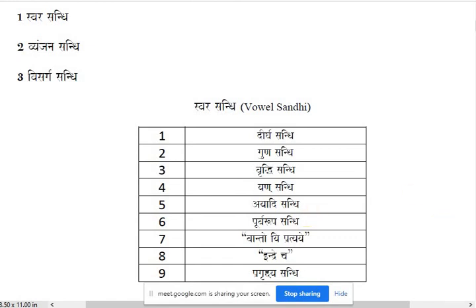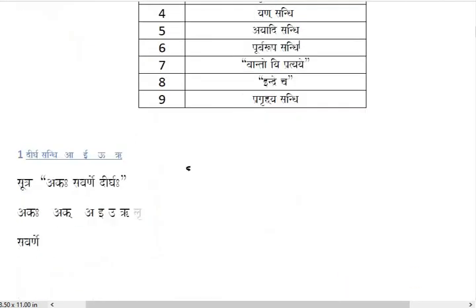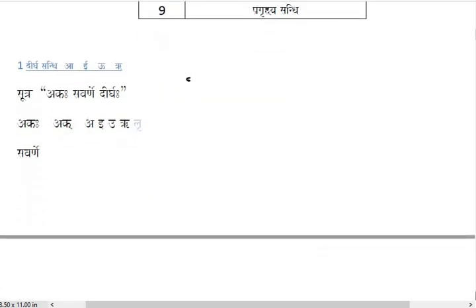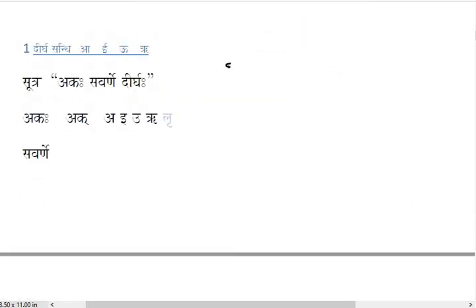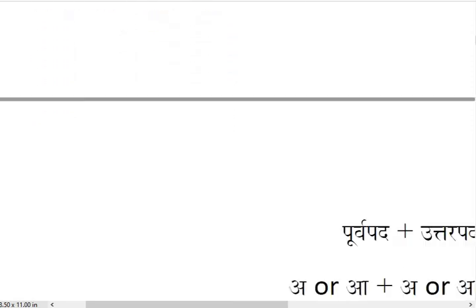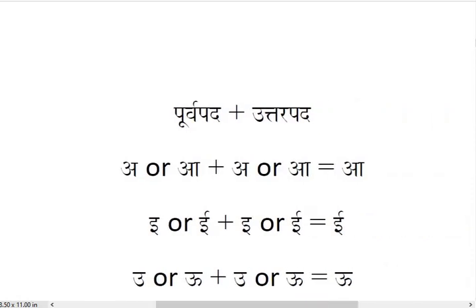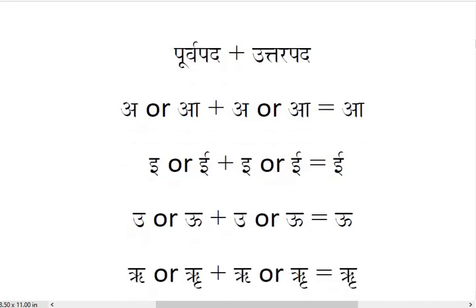So let us start with the dirgha sandhi first. What is dirgha sandhi, students? Pay attention. So here you read dirgha sandhi. In dirgha sandhi, a, i, u, ru, these 4 answers are possible. Means while you join 2 different vowels, the answer can be long a, long i, long u or long ru. Now when you get these answers, for that you need to understand. Here we are not talking about sootra and everything. As I said, I will teach you in detail, students. Here we are just getting the briefing on sandhi.